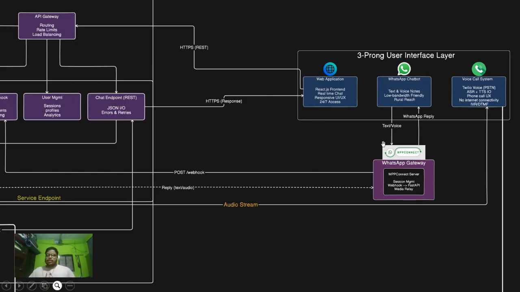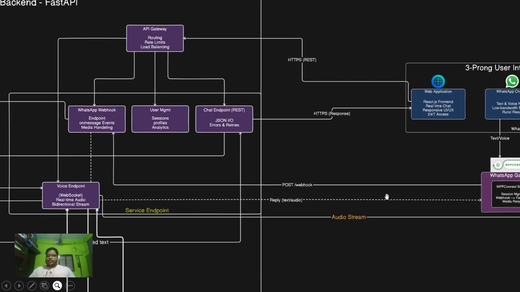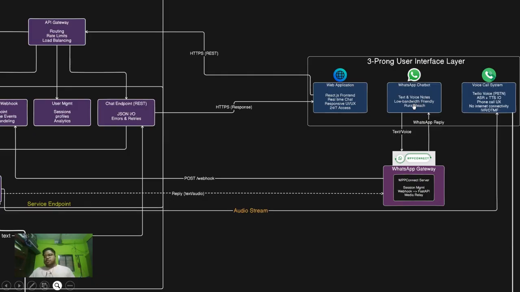For the WhatsApp chatbot system, we have created a WPP Connect gateway. WPP is a system where we can register a number through which we can connect a backend, and then we can turn that number into a full-fledged system. Whatever we want, we can create a bot. So here we use that gateway to connect to our whole backend system, and then we can send text messages and voice messages, and it is also low-bandwidth friendly. Obviously, in rural areas, as I talked about, we have a voice access system by Twilio.